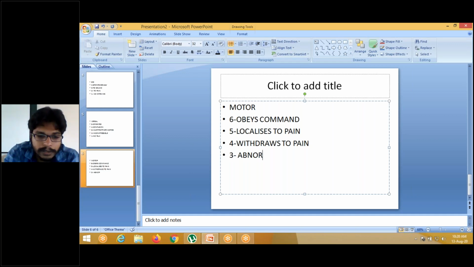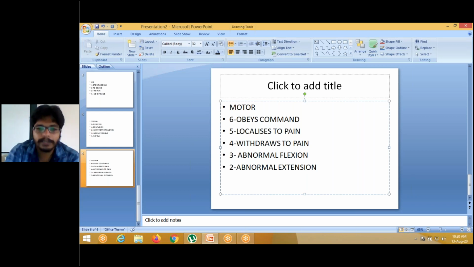3. Abnormal flexion. 2. Abnormal extension. What is this abnormal flexion and what is this abnormal extension?